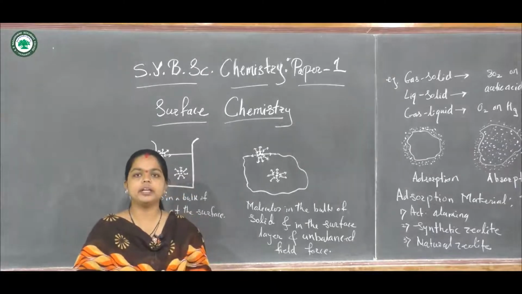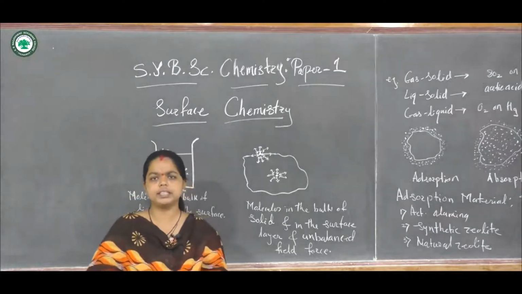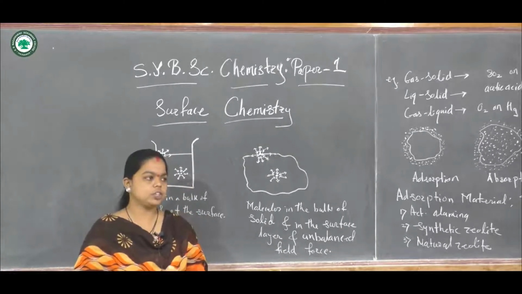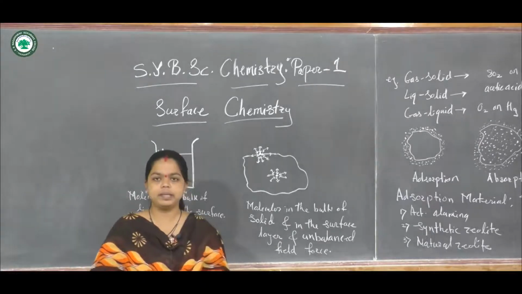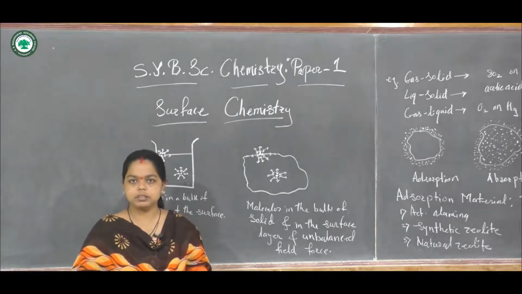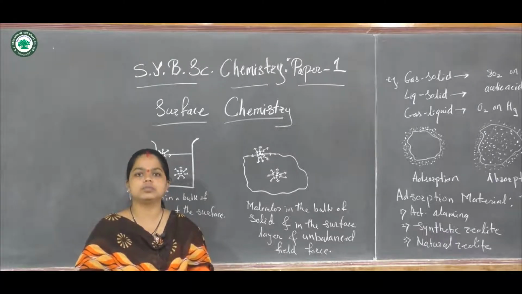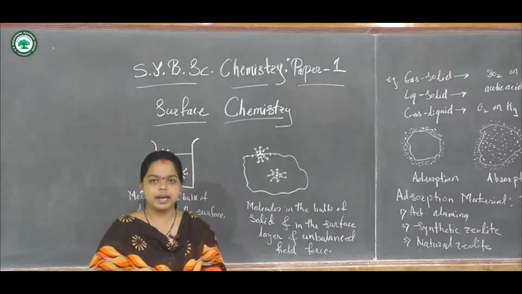They are bonded to each other. So we know that liquid will attain the shape of the container in which it is added. So liquid does not have any particular shape or size. It will take the shape of the container in which it is added.